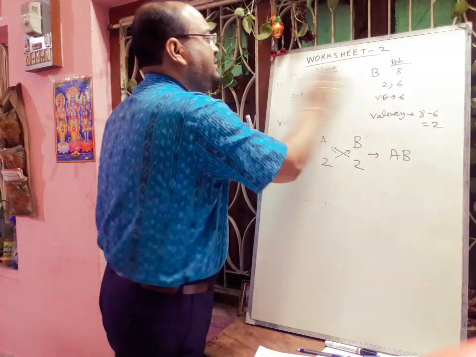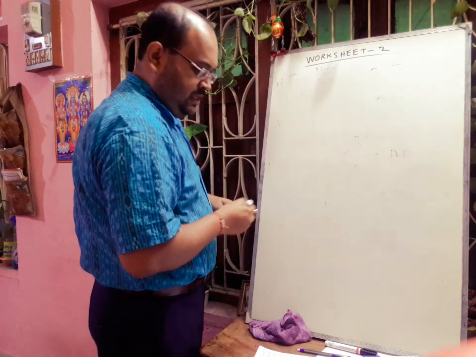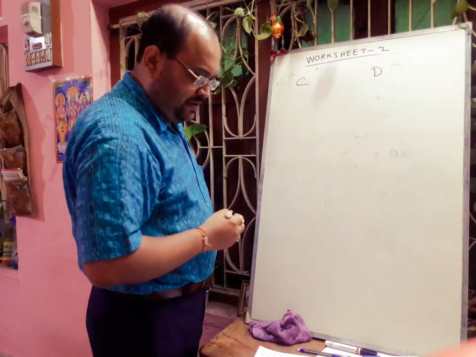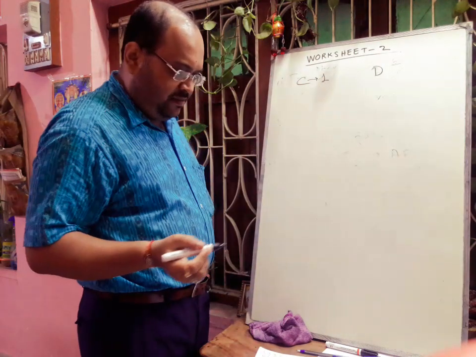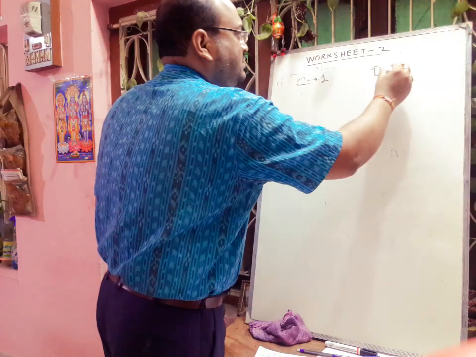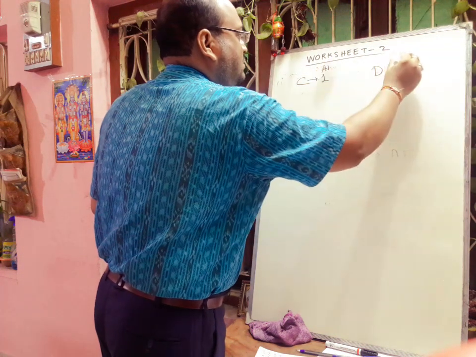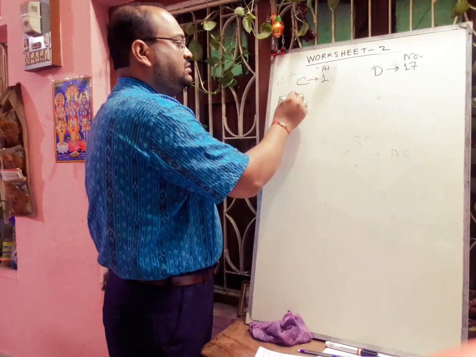Next problem is given, that C and D. The atomic number of C is given 1 and the atomic number of D is given 17. So here also valency is 1.